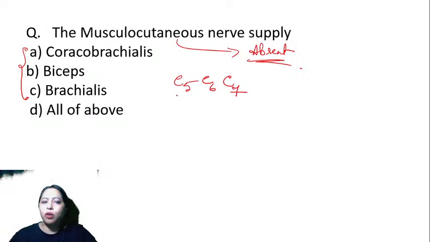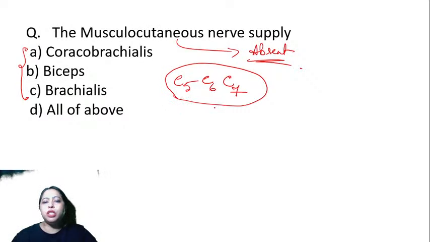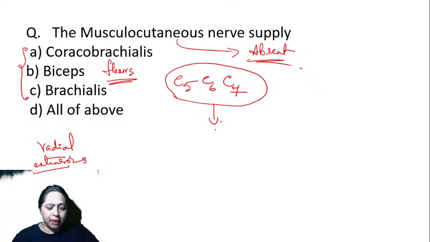You should be thinking of the nerve which has these roots. Which is the nerve that has these roots? No, the radial nerve will not supply. I just told you the radial nerve is for extensors. It won't crisscross. These are flexors. So which is the nerve that also supplies these?